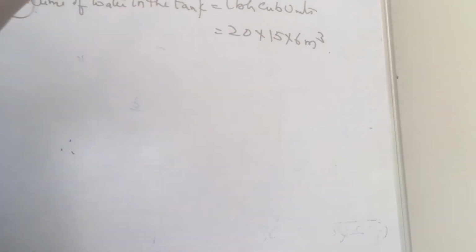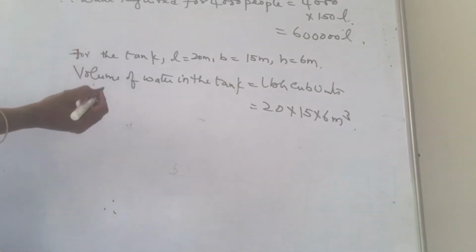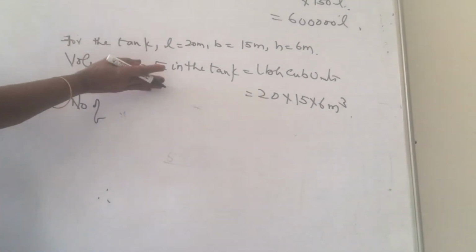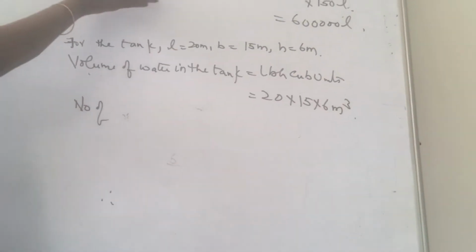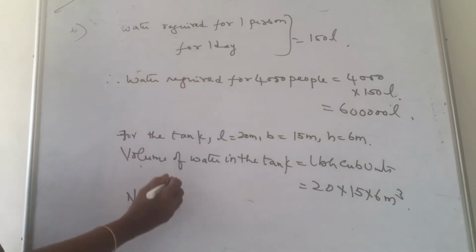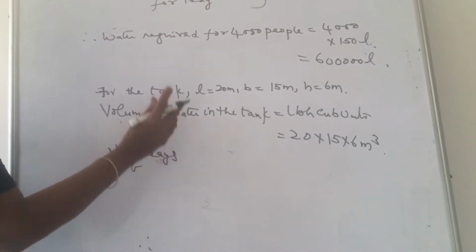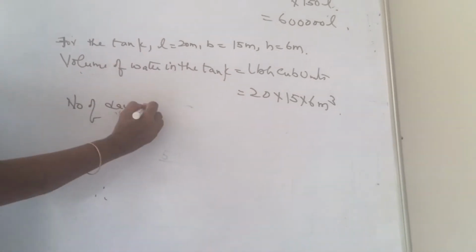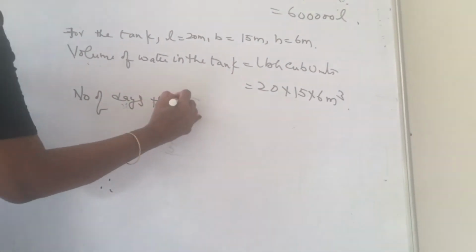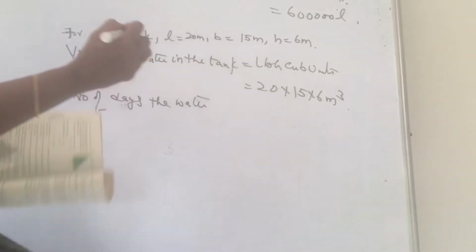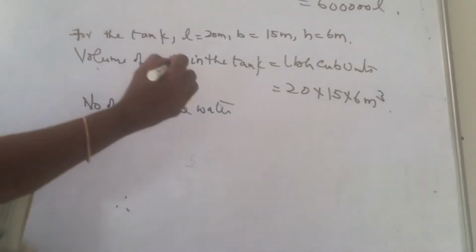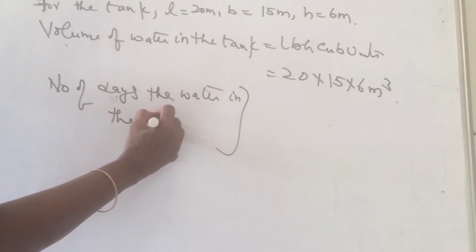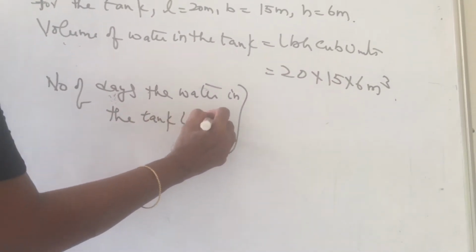You need not multiply. Why? Because it involves a division. Number of days. You know your tank capacity. You know how much water is required for 4,000 people and how many days the village people are going to use the water stored in the tank. Number of days the water in the tank lasts for how much?